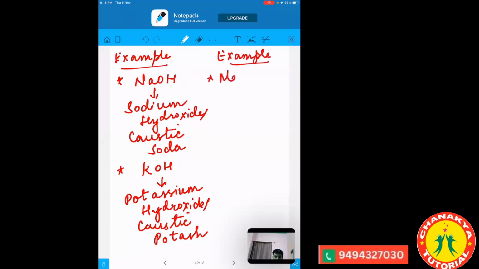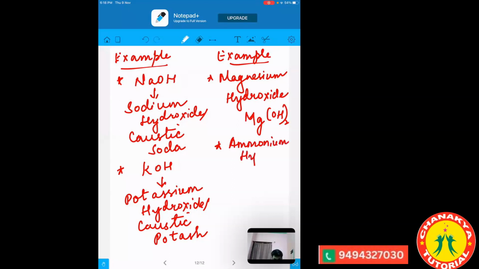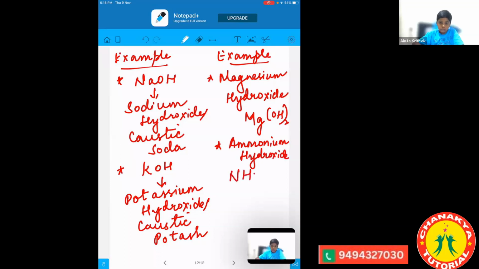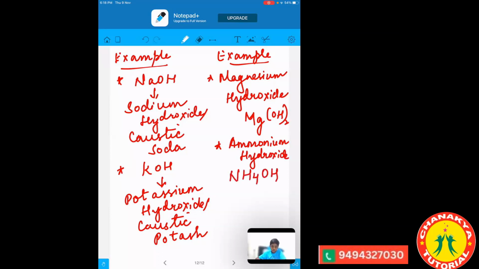Now moving ahead with the examples of the weak bases. The first weak base is magnesium hydroxide, which is Mg(OH) whole twice. And the second one is ammonium hydroxide. Now tell me the formula of ammonium hydroxide. NH4OH. Correct. Very good. So these are the differences between the strong and the weak bases.